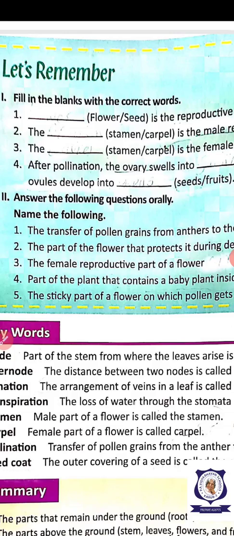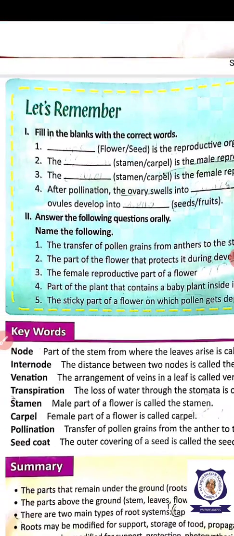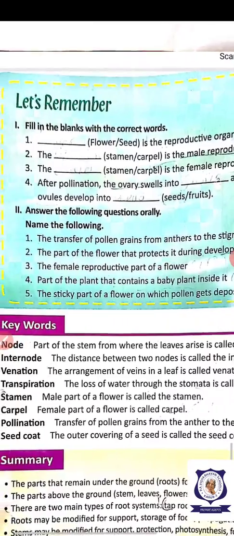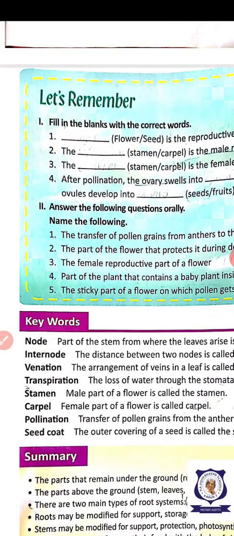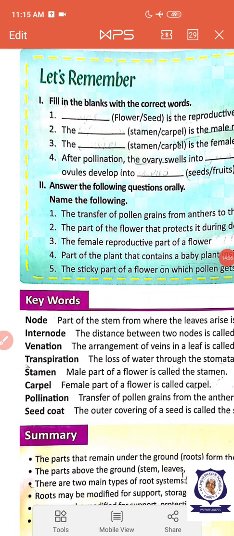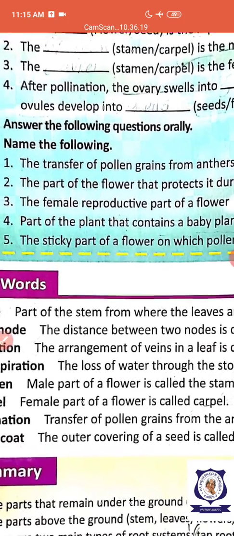The sticky part of the flower on which pollen grain is deposited is the stigma. Ovary, style, stigma. Okay. Now the keywords.